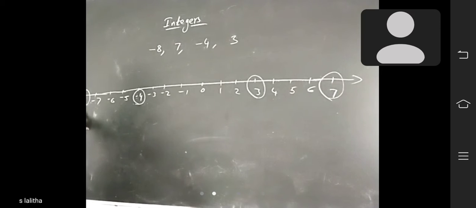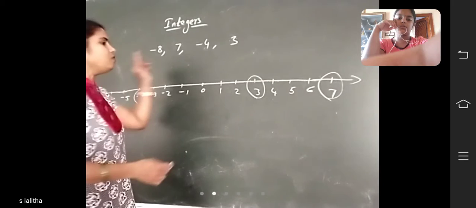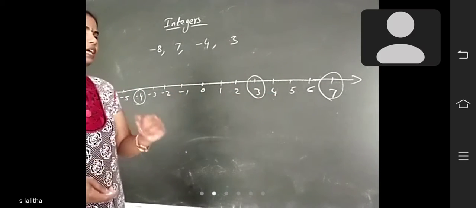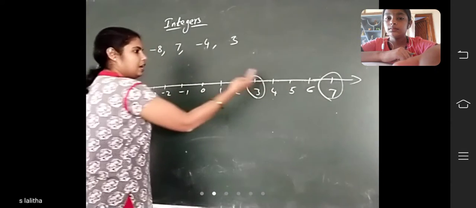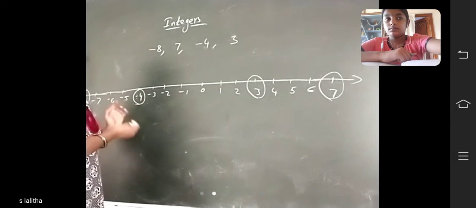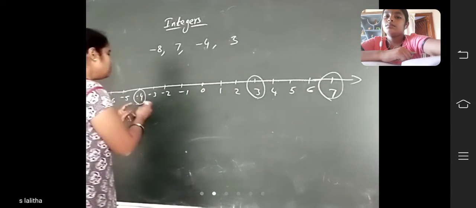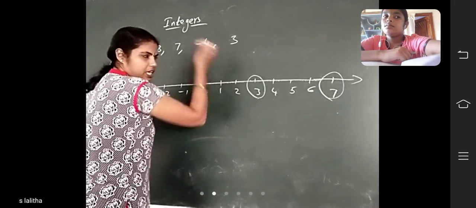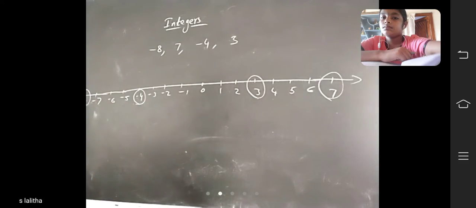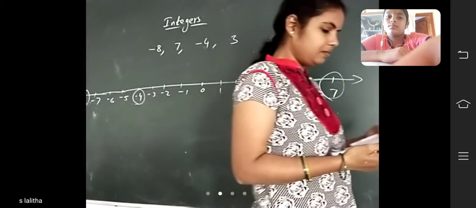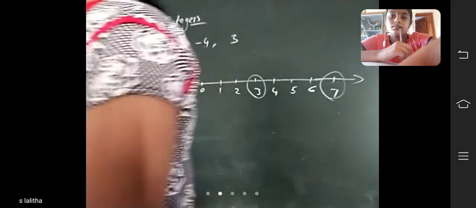First, minus 8 and 7: 7 is on the right of minus 8, so 7 is greater. Next, minus 4. Minus 4 lies on the left of 7, so minus 4 is lesser. Next, 3. 3 is on the right of minus 4, so 3 is greater. Did you understand? Like that you should find the numbers, the ordering of integers.